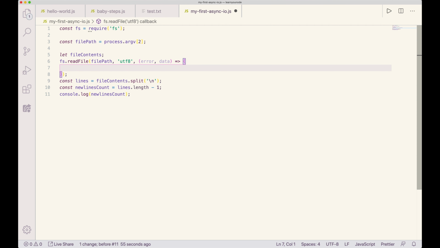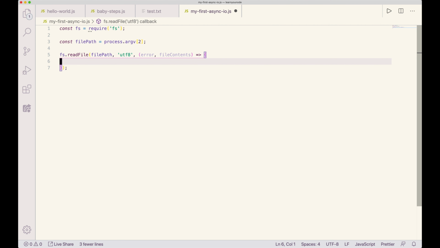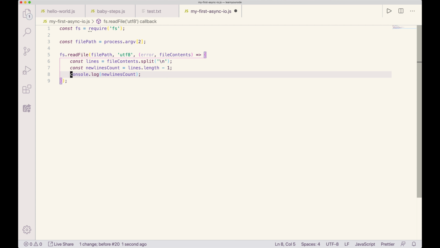Here is what we do instead. I'm going to undo all of these changes. Okay. Now we're back. Instead, I'm just going to take these lines and I'm going to bring them up here, and this should work. Now we're not trying to do anything with fileContents until the callback function. So we know fileContents will be set at that point. Let's see if it verifies.